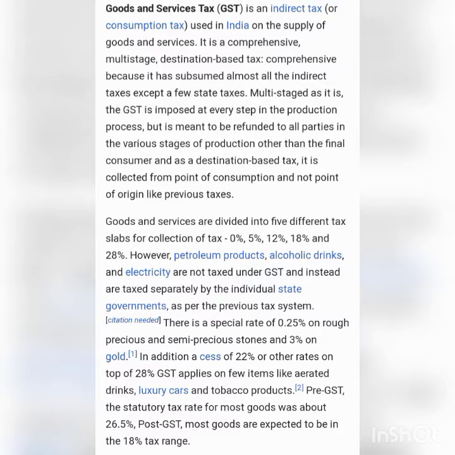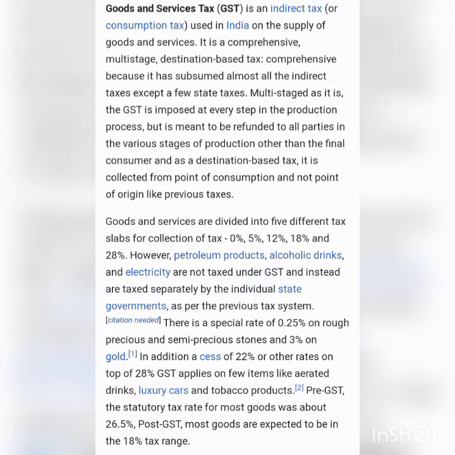The concept of destination based tax on consumption implies the tax would accrue to the taxing authority which has jurisdiction over the place of consumption, which is also termed as place of supply. GST has a dual aspect, with the Centre and State simultaneously levying it on a common tax base.